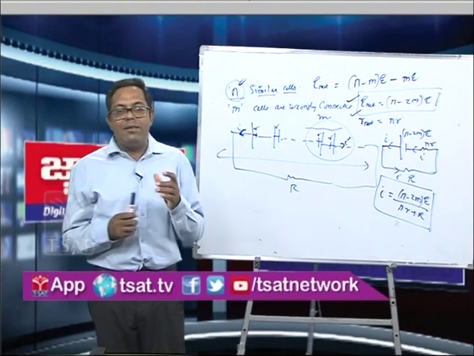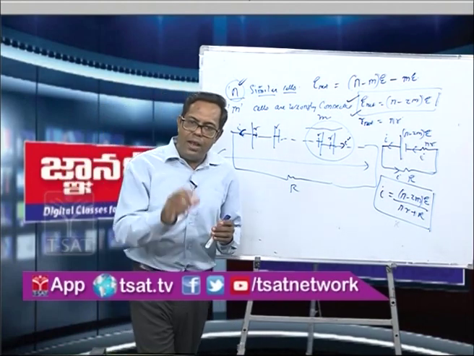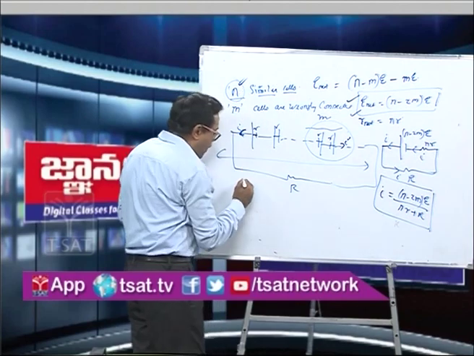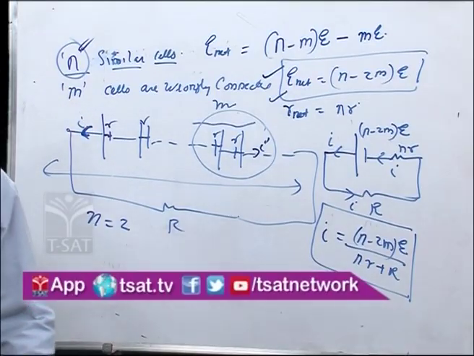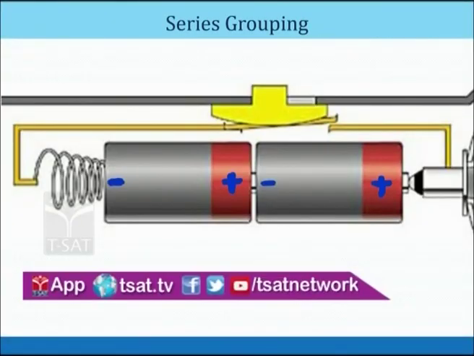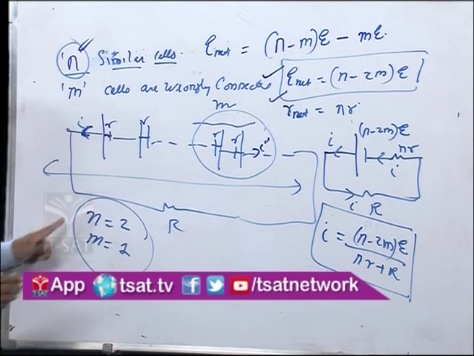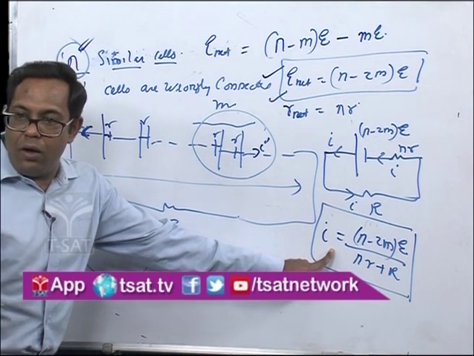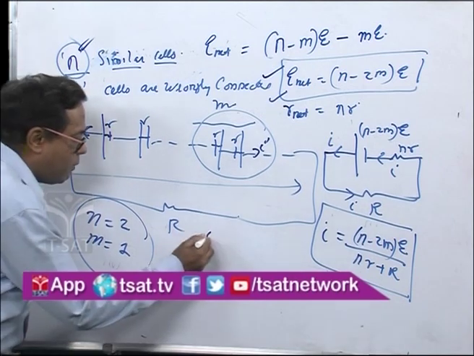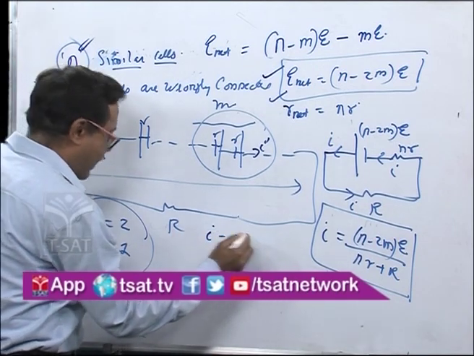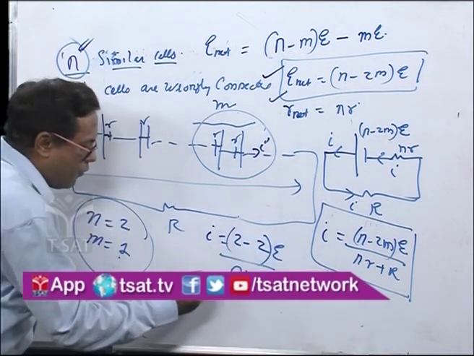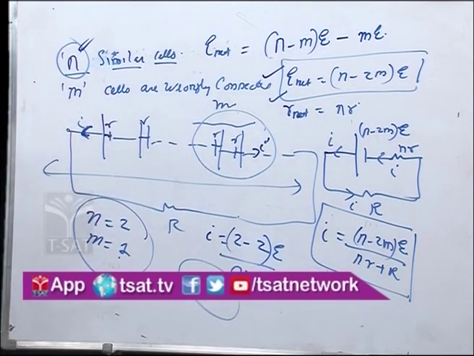Now what will happen if one cell is wrongly connected? That is very clear from the figure. The total number of cells n is 2 according to the question, and one cell is wrongly connected, that is the second cell, so m is 1. If I put n equal to 2 and m equal to 1 in the expression for the net current through the torch circuit, I get I equal to (n minus 2m) into E upon nr plus R, which is (2 minus 2) into E upon nr plus R. Since 2 minus 2 is 0, no current will pass through the circuit.